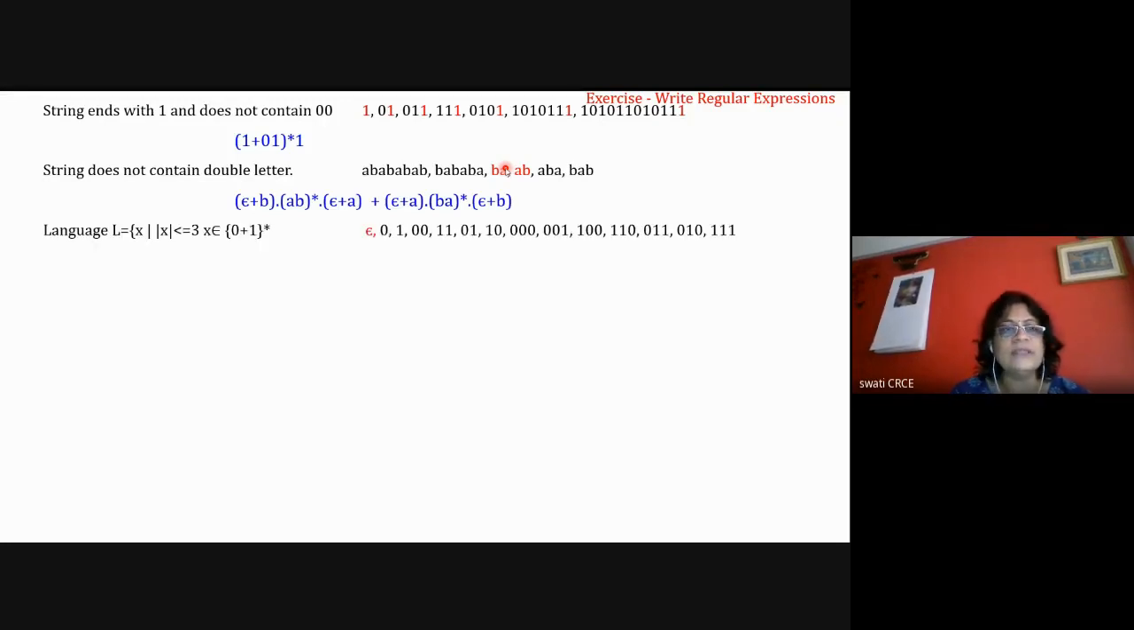Then the next problem is: write the regular expression for the set of words x where the magnitude of x is less than or equal to 3. It cannot be greater than 3, so the maximum length of the string is 3. How to write that? Each position will be either 0 or 1, or it can be the empty symbol, so (0 + 1 + ε) three times.